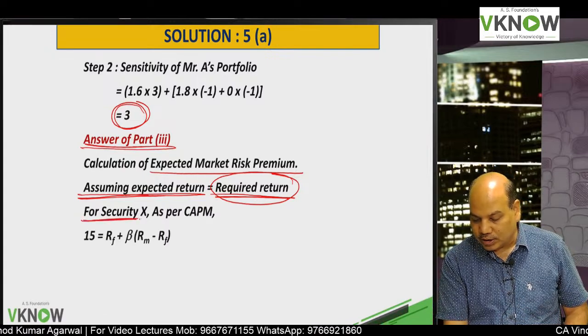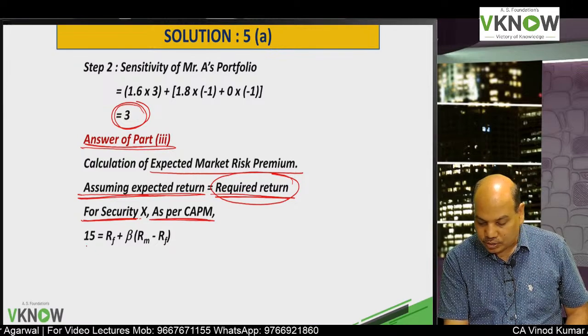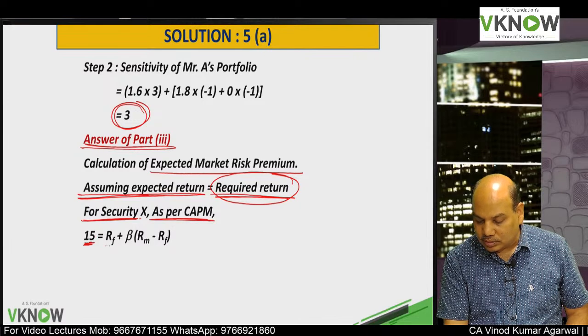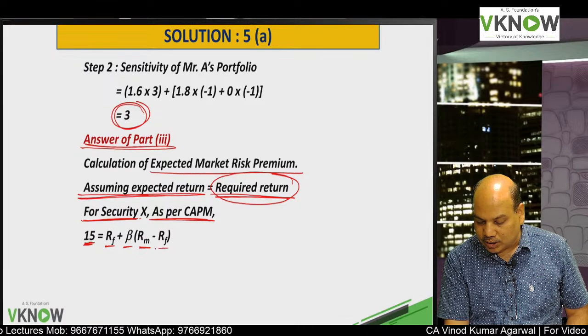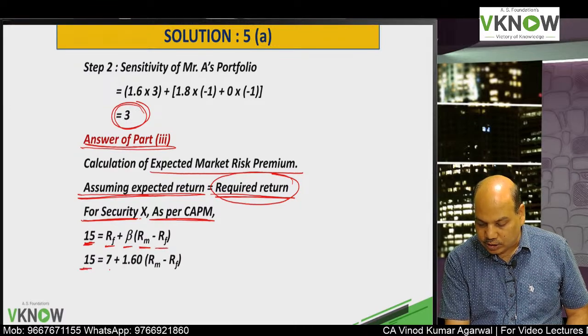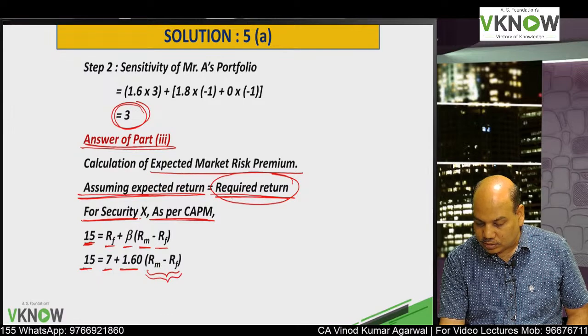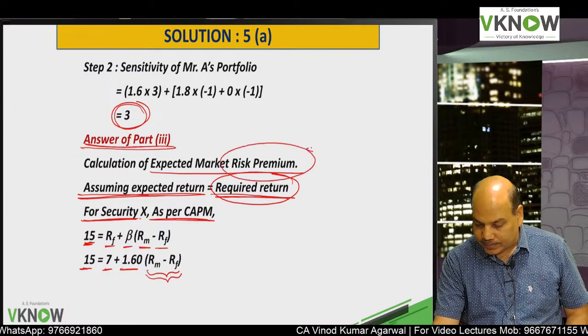For security X as per CAPM, come on, reply. 15 is your required return, RF plus beta into RM minus RF. Now I'll put the values. 15 equal to 7 plus 1.60. RM minus RF is called risk premium.